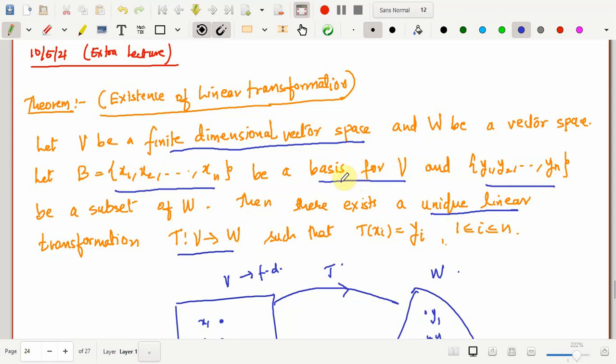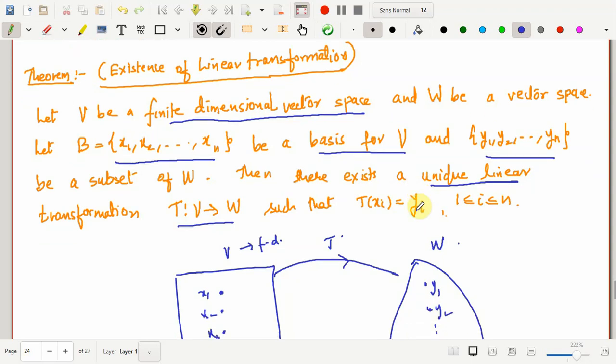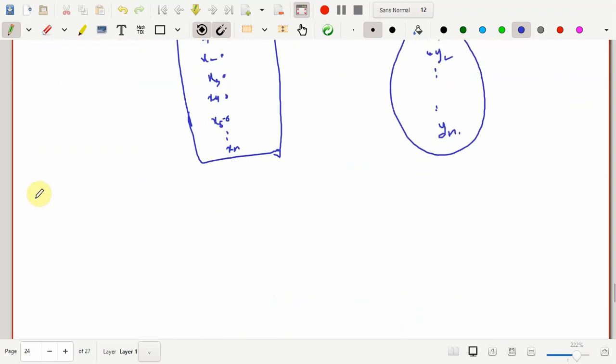So if you have understood the statement, then you know there are two parts. First of all, we need to construct a linear transformation. It has to be a linear transformation and it maps xi to yi. And the next part is that we need to show that the construction of that particular linear transformation is unique. We cannot have any other linear transformation which maps xi to yi. If there is, then both of these linear transformations have to be the same. Okay, so let's proceed with the proof.